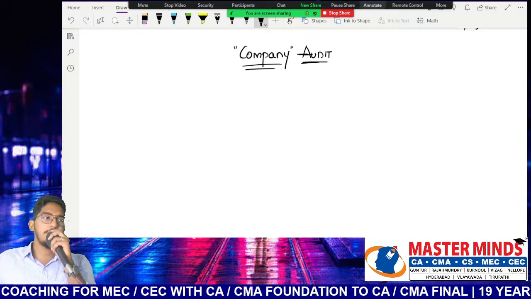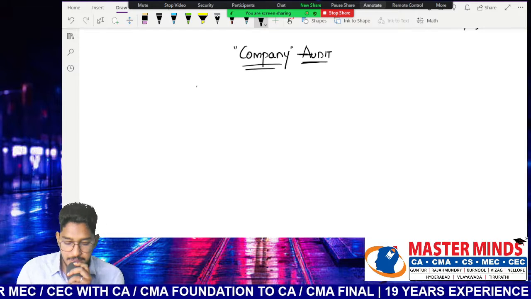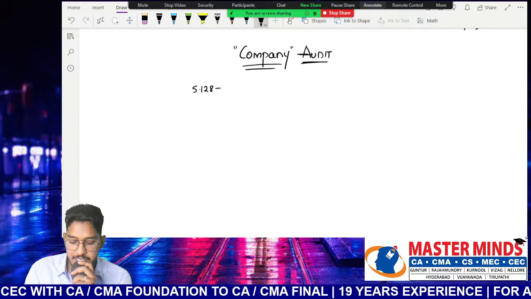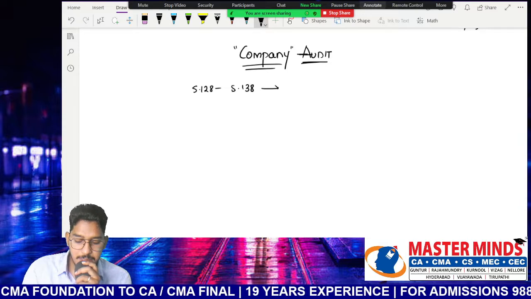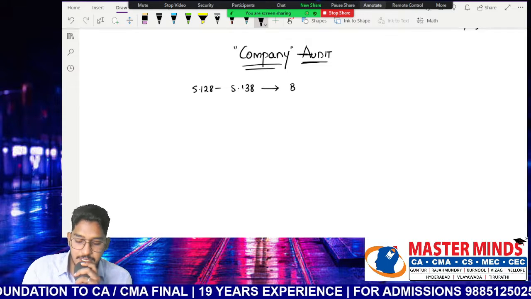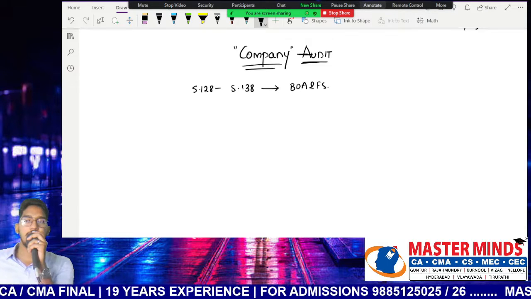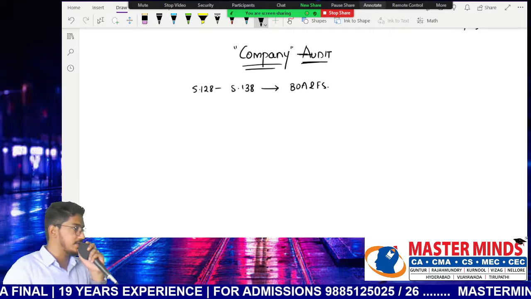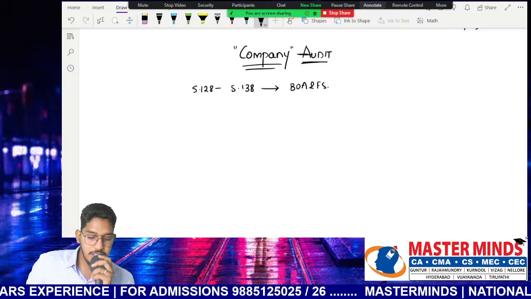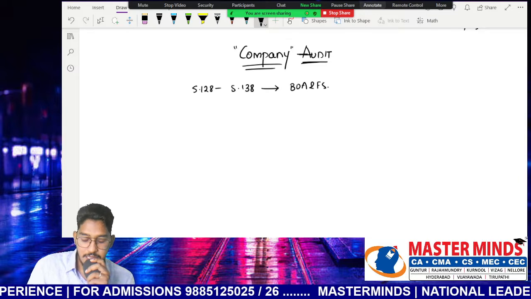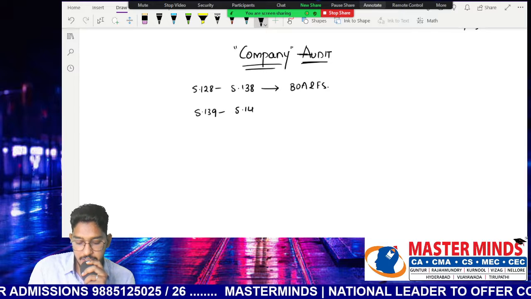We all know the Companies Act 2013 is arranged in the form of chapters. So in one chapter, sections 128 to 138 are the sections in the Companies Act which deal with books of accounts and financial statements. What do they deal with? Books of accounts and financial statements. From which section to which section? 128 to 138. Immediately after this chapter, we have section 139 till section 148.